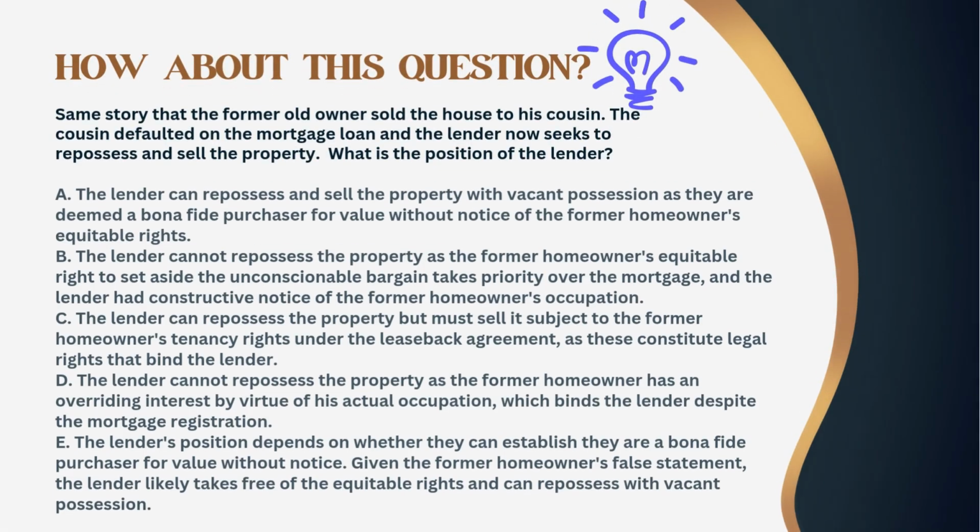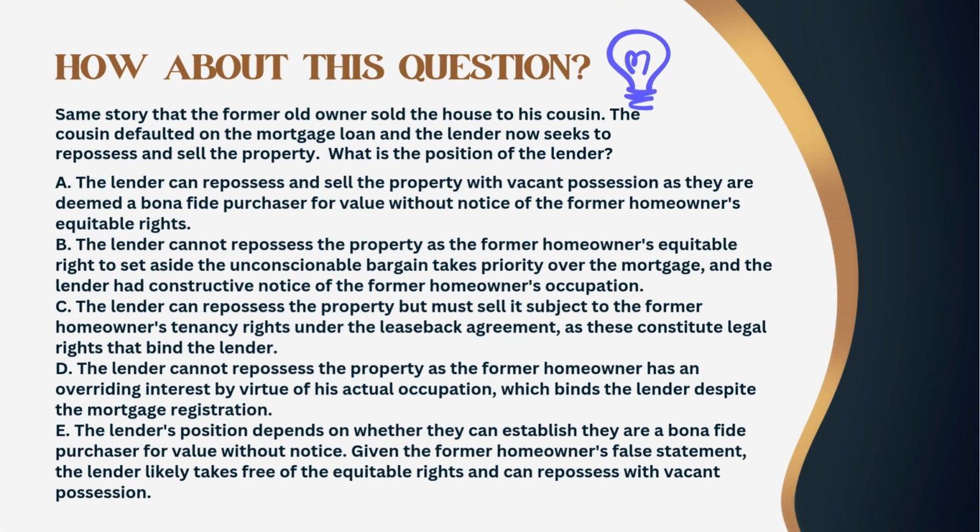Scenario 2. Same story: the former homeowner sold the house to his cousin. The cousin defaulted on the mortgage loan and the lender now seeks to repossess and sell the property. What is the position of the lender?